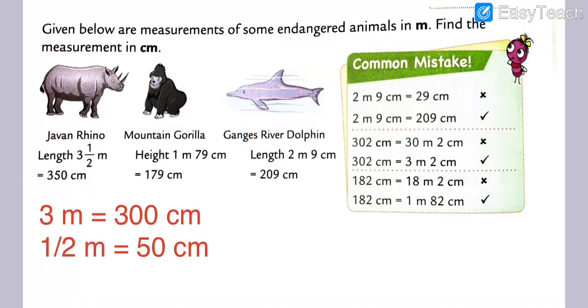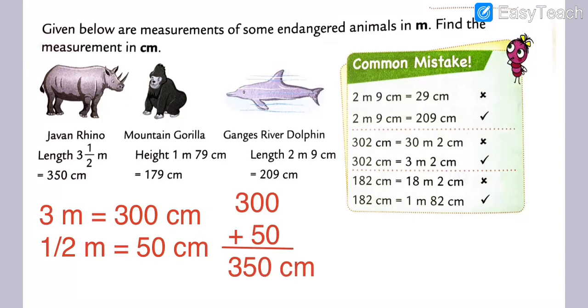Okay, my dear students, got my points? What I am telling you here, see, here is the answer. How we will check? Which question are we going to learn? The first question, example of rhino. This is a question. Got my points, my dear students? So the rhino's length is 3.5 meters.